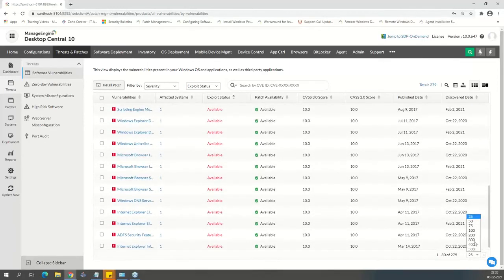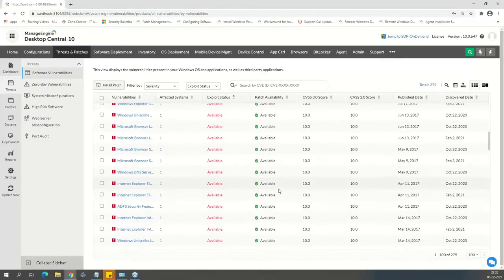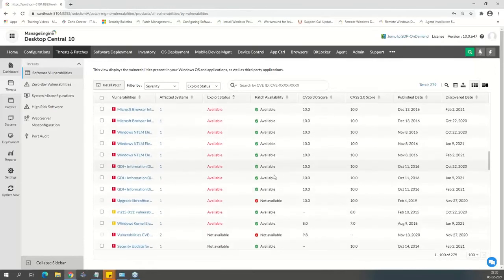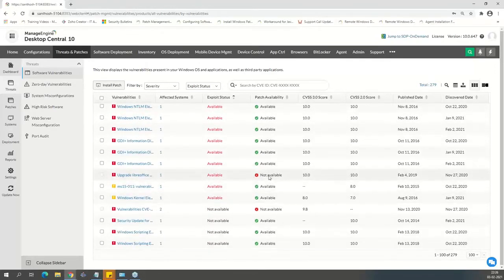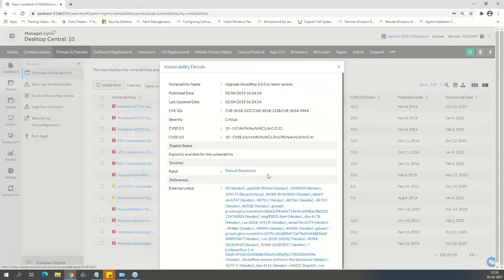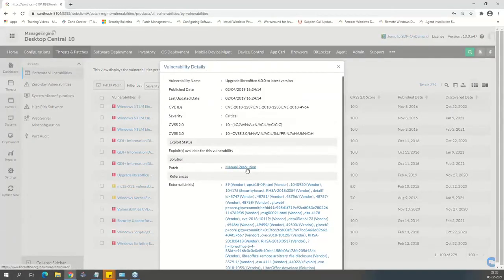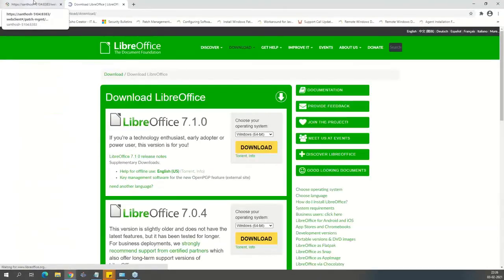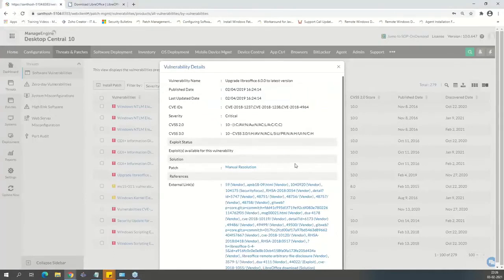If it does not have a patch available, let's take a look. It will give you a manual resolution. Let's go for this. Now this one does not have a patch available. So that vulnerability, how do I go ahead and fix it? It gives you a manual resolution link. So you can click on that. It takes you to the vendor page, or it tells you how the vendor is telling you to fix.